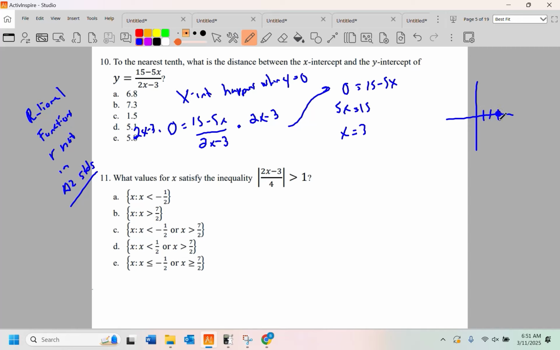All right. My y-intercept happens when x is 0. So y would be 15 minus 5 times 0 over 2 times 0 minus 3. That's going to be 15 over negative 3, which is negative 5.